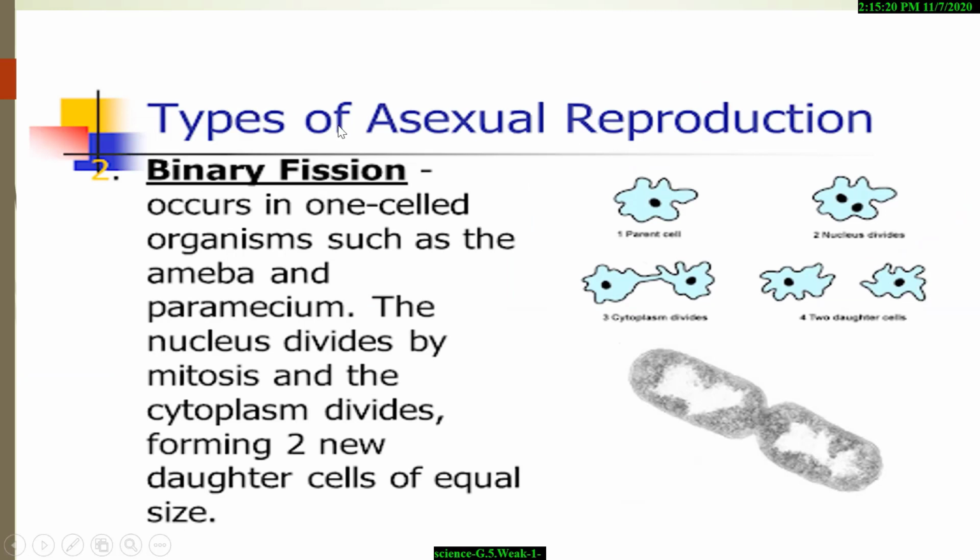Types of asexual reproduction. Fission occurs in one-celled organisms such as an amoeba or paramecium. The nucleus is divided by mitosis and the cytoplasm divides, forming two new daughter cells of equal size.